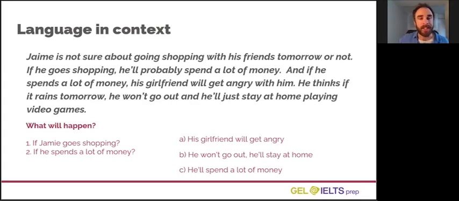The correct answer is A. His girlfriend will get angry. If he spends a lot of money, his girlfriend will get angry. The condition is that he spends a lot of money, and if that is true, then the result is his girlfriend will get angry with him. Finally, 3. If it rains, what will happen? Look at the next question below this video and choose the correct option, A, B, or C.